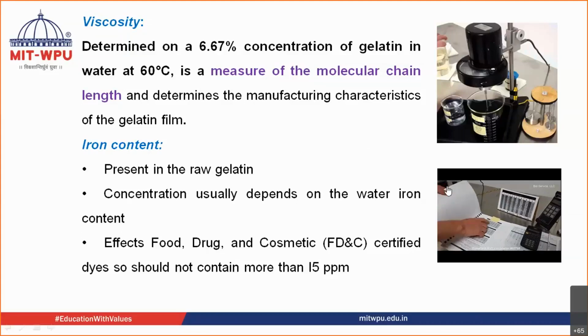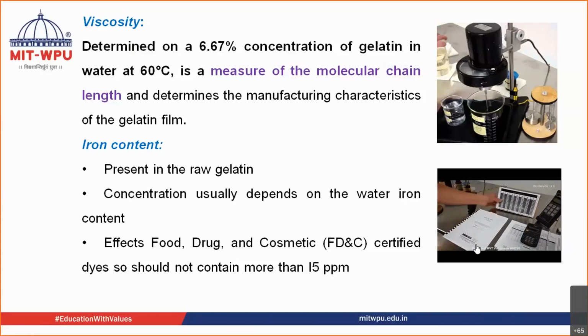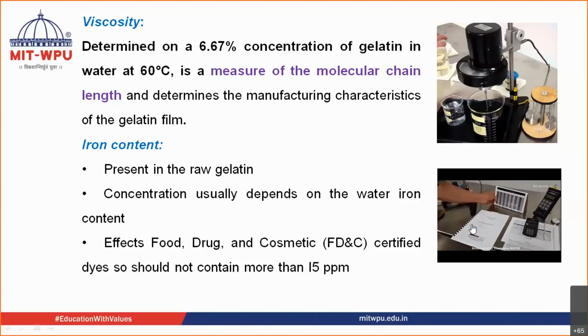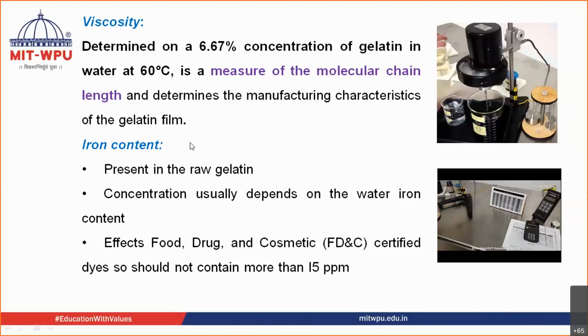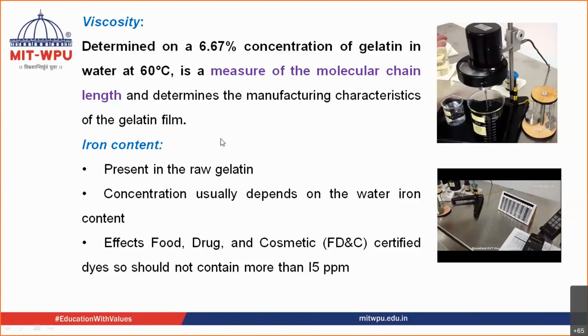And that reading you will be seeing on the dial that was over here. When you multiply that reading with this factor, you get the answer in centipoise. Okay, got it? Let us move ahead now.